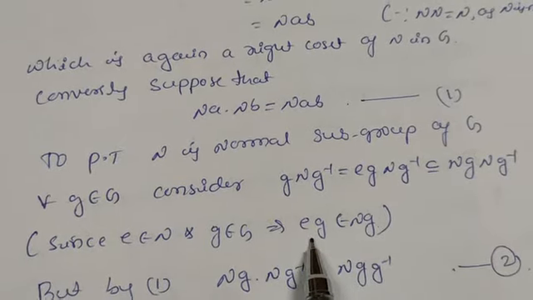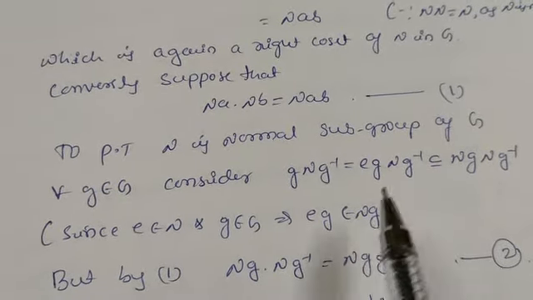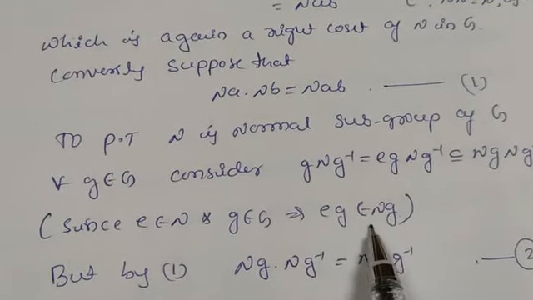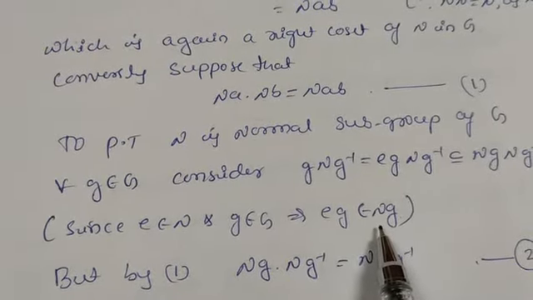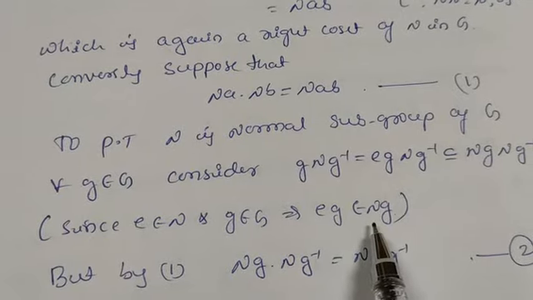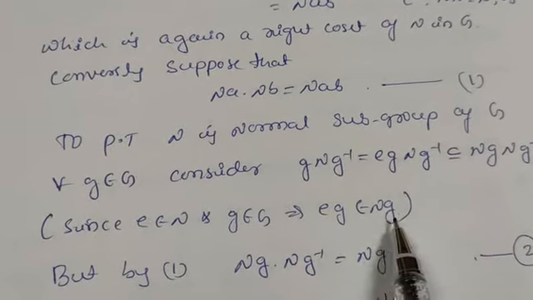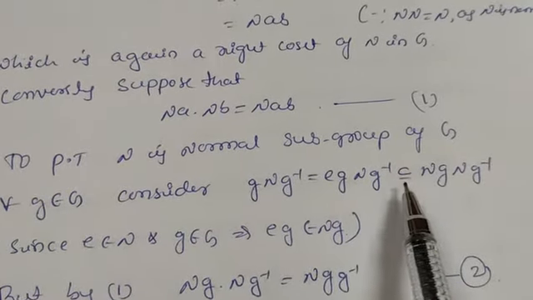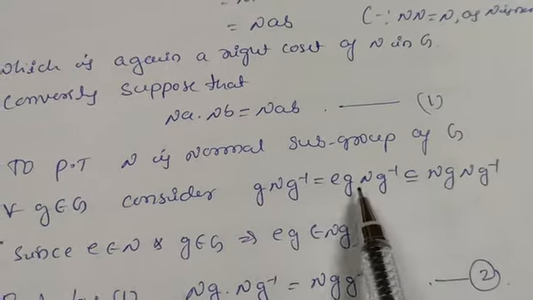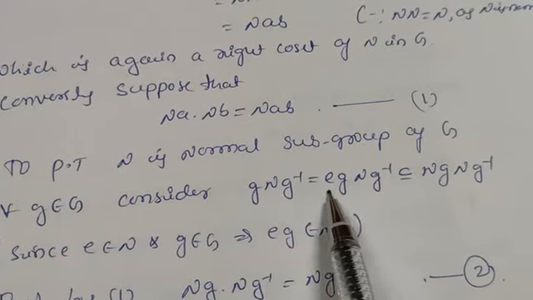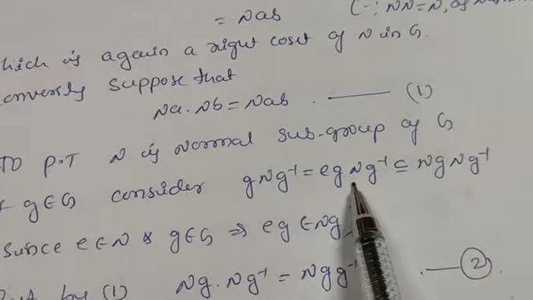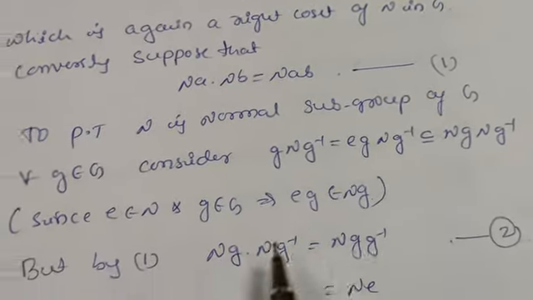This is from the definition: if h belongs to H and g belongs to G, then gh belongs to GH, capital G and H. So here it is N and g, therefore it is contained in or equal to Ng. This is eg in place of e. This eg is contained in Ng and Ng inverse as it is.